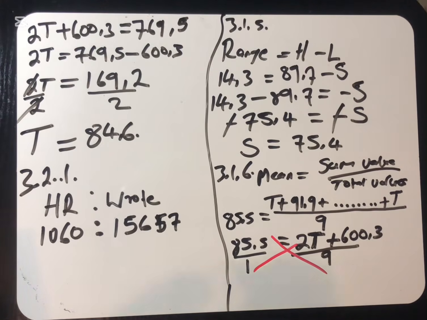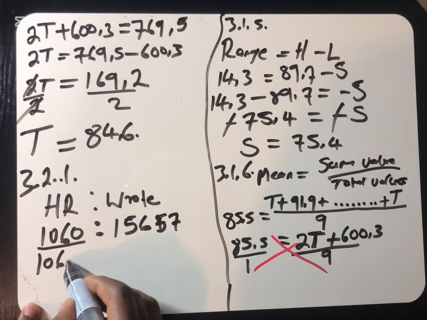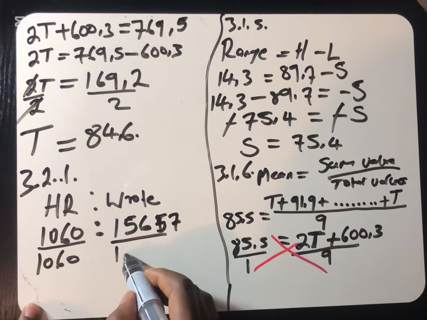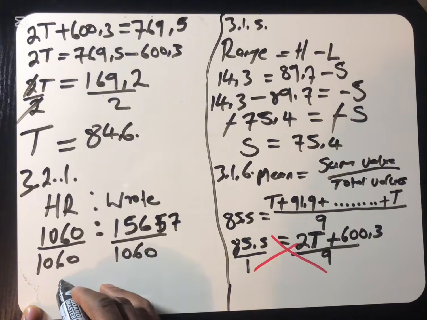Because they said your answer must be in unit form, it means that you must have 1:something. And for you to get to 1:something, you must divide by the left-hand side number. Divide everything by the left-hand side number when they say the unit format. So when you take your calculator, 1060 divided by 1060, you're going to get 1.